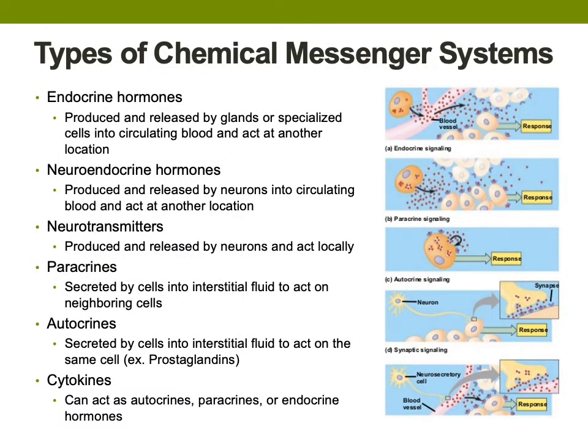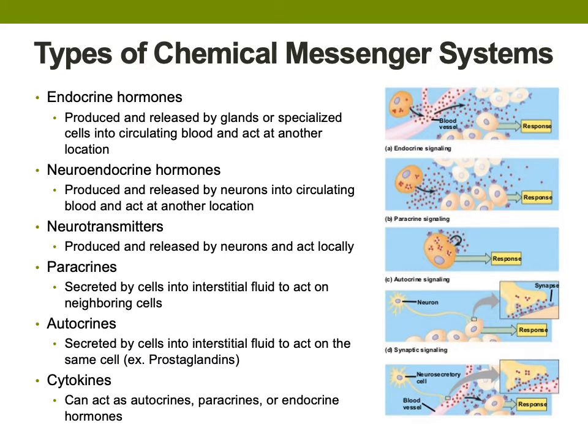There are several types of chemical messenger systems in the body. Endocrine hormones are just one of those systems. Endocrine hormones are produced and released by glands or specialized cells into circulating blood and act on tissues at another location. This is the key property that distinguishes an endocrine hormone from other chemical messengers.